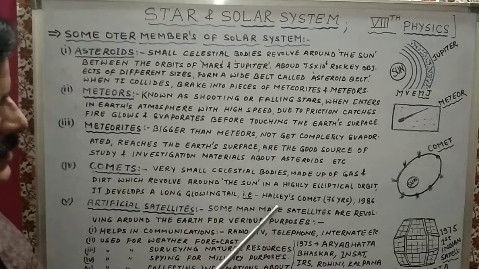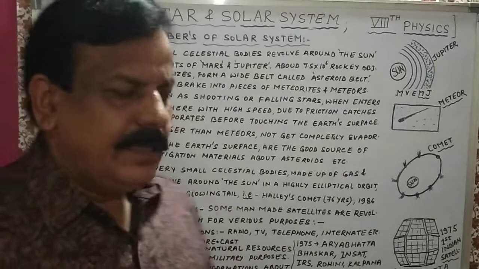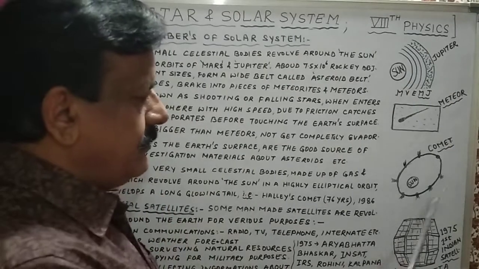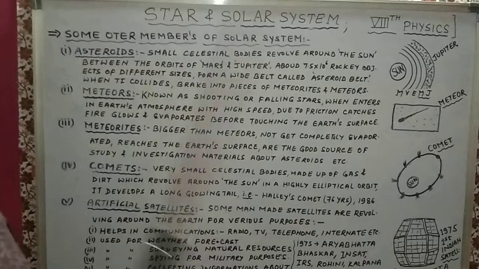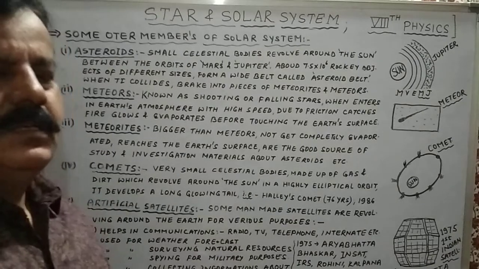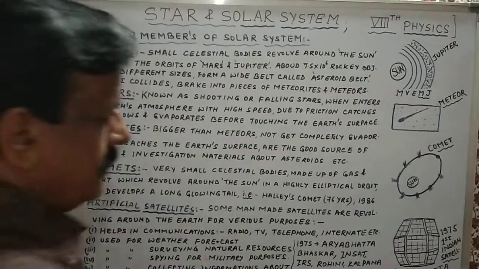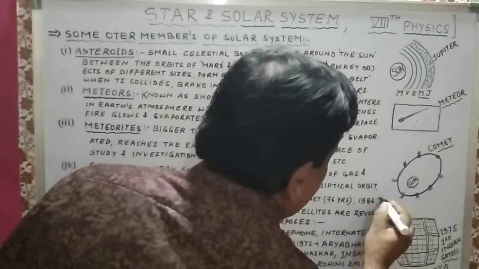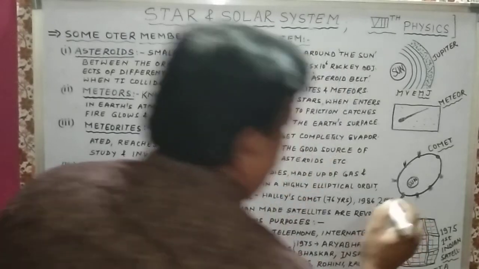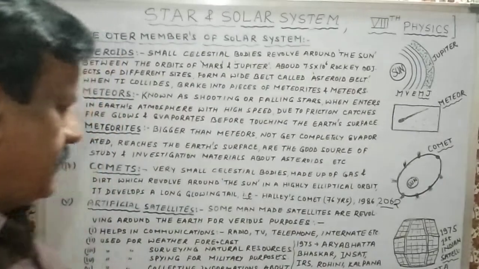The example is Halley's comet. Halley's comet is an example of a comet. It appears every 76 years. It means it takes 76 years to complete its revolution. Last time it was seen in the year 1986, and we hope it will appear again in the year 2062. So every 76 years it appears.